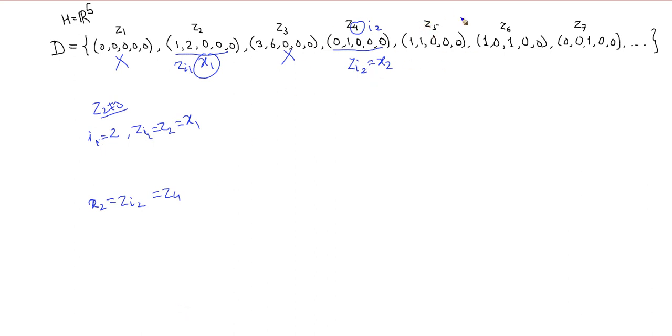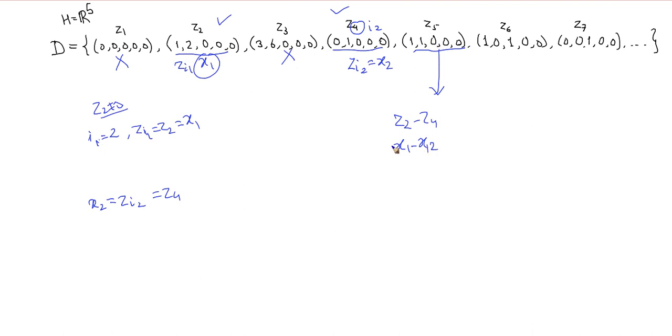Now again proceed further. I have taken this x1, this is x2, and now x3. So can I take 1, 1 and so on? I have to check whether it is possible or not. I don't think it is possible because you can see it is z2 minus z4. So this is x1 minus x2. If I take x1 minus x2, I get 1, 1.